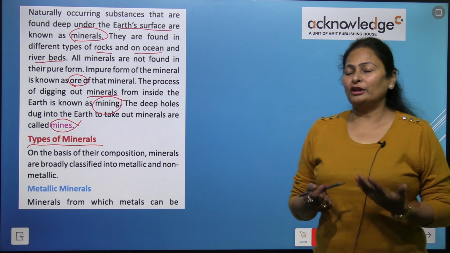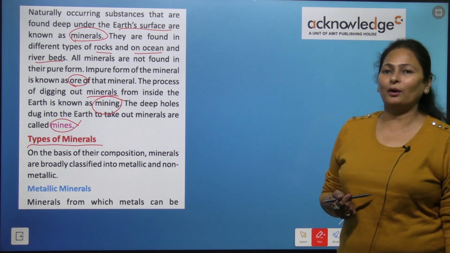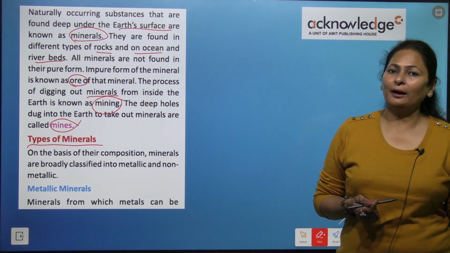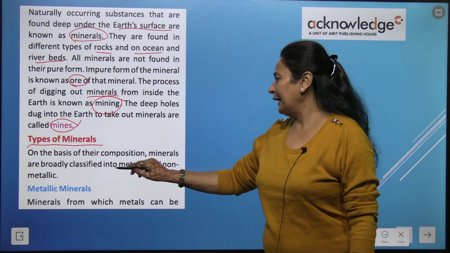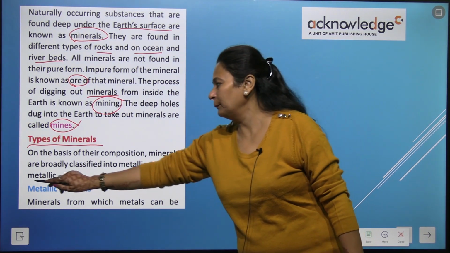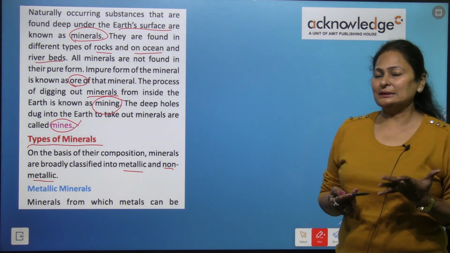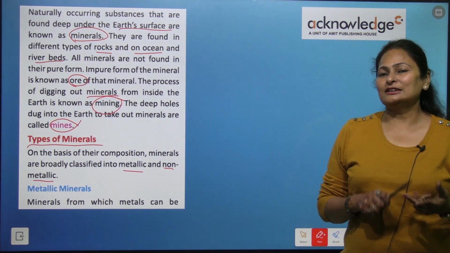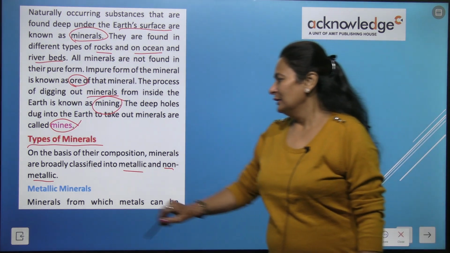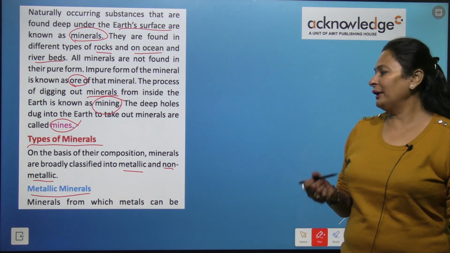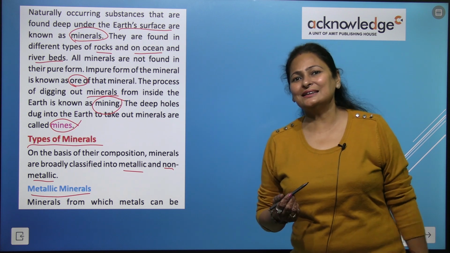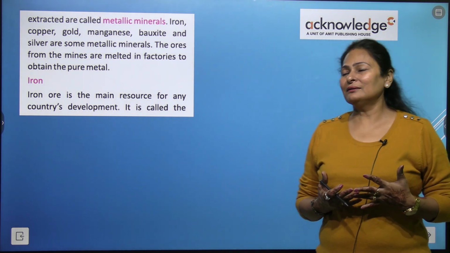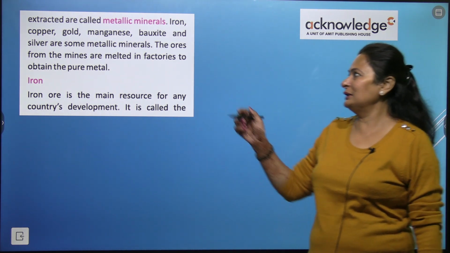Now let's start with the types of minerals. On the basis of their composition, minerals are broadly classified into two: metallic minerals and non-metallic minerals, right? Metallic and non-metallic minerals. So let's see which minerals come under the metallic and which fall under the non-metallic category. Let's start with the metallic minerals. Minerals from which metal can be extracted are called metallic minerals. So let's see what the examples are.